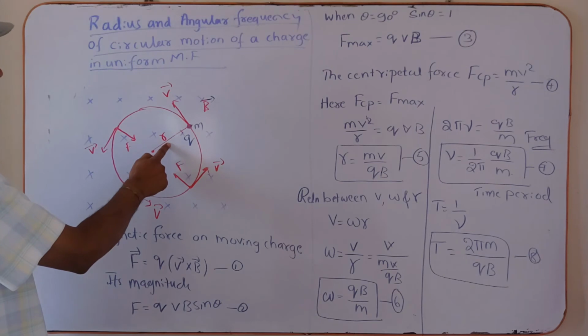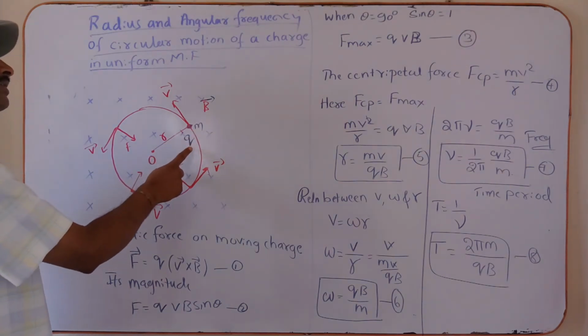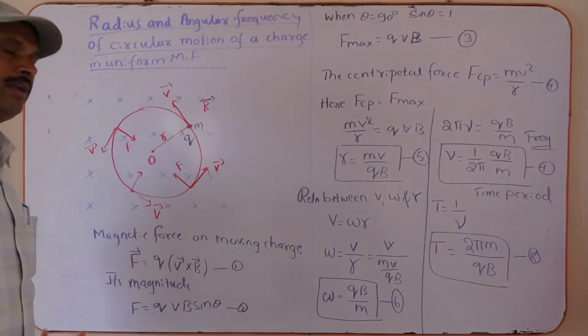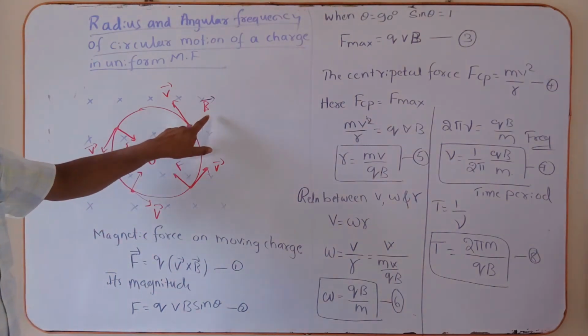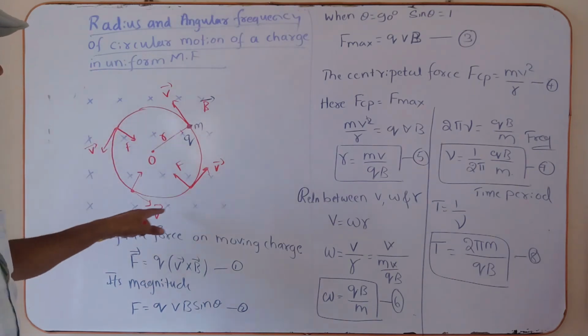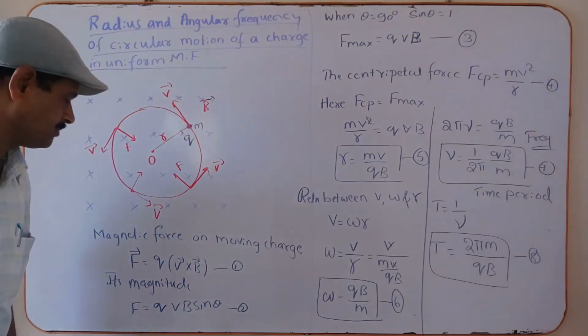O is the center of the circular path, R is the radius of the circular path, M is the mass of the charged particle, Q is the charge of the charged particle, B is the magnetic field, and V is the velocity. Once again I repeat: B is the magnetic field, Q is the charge of the particle of mass M, R is the radius of the circular motion of the charged particle, and V is the velocity of the charged particle.